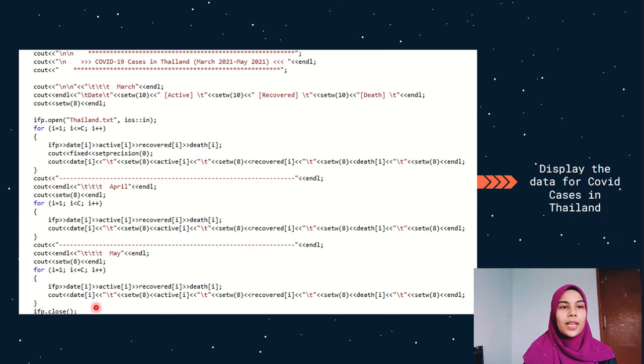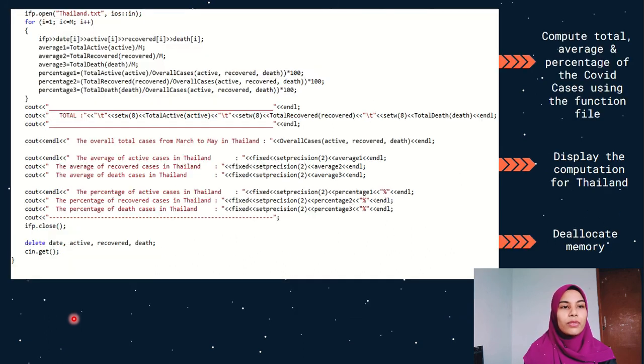This is for Japan. And then finally for Thailand, the same things go here. We display the data for 3 months for Thailand: March, April, and May. Close the text file, and then here we have a for loop to compute the total, average, and percentage by using the function file. And then finally we display the computation and close the text file.